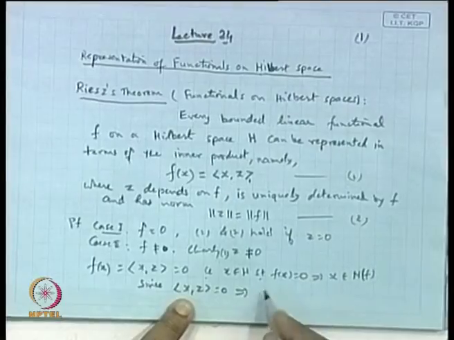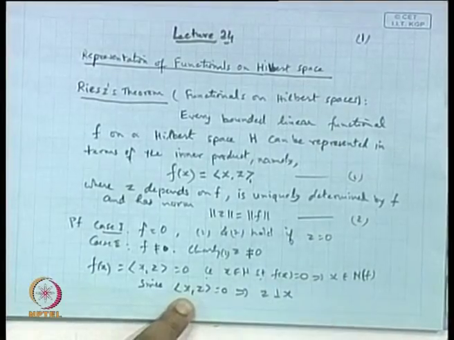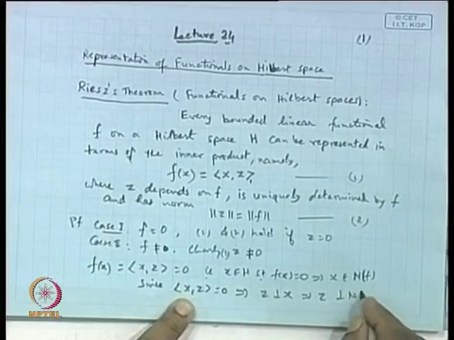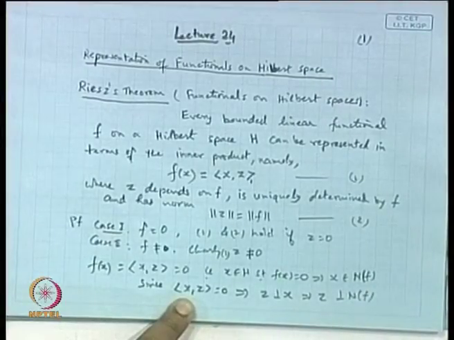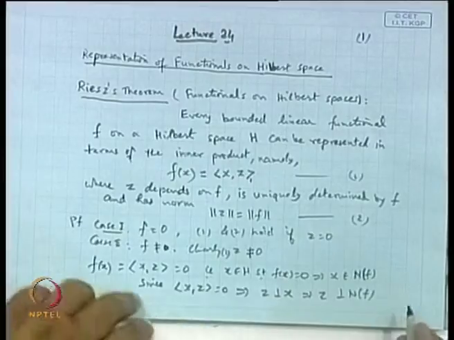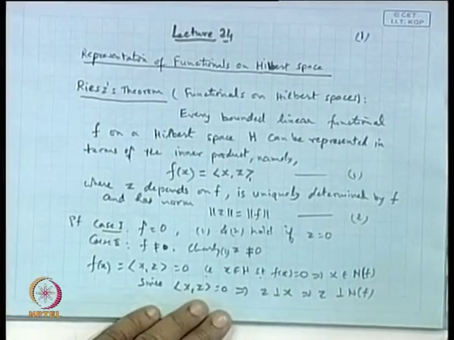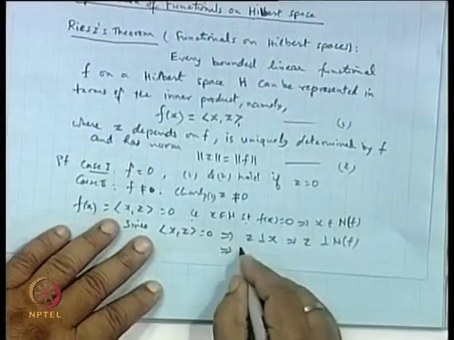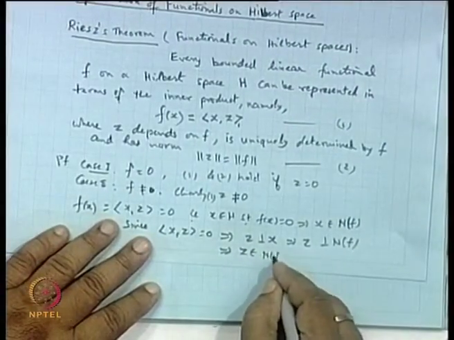So, this shows that z is perpendicular to x. It means z must be orthogonal to N f, is it not? So, this shows that z will be a point of N f perpendicular.